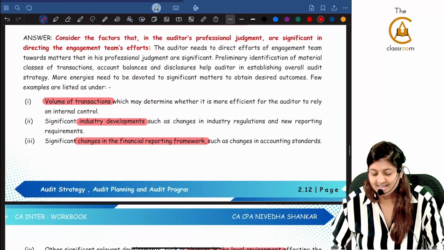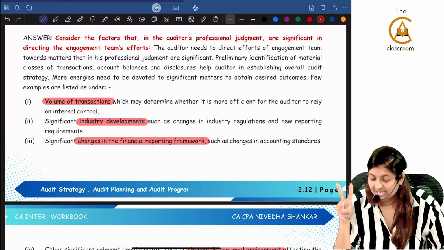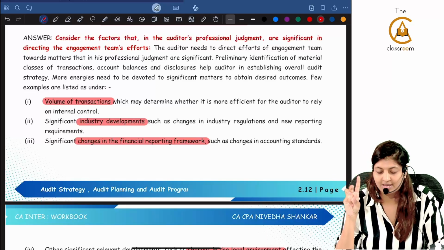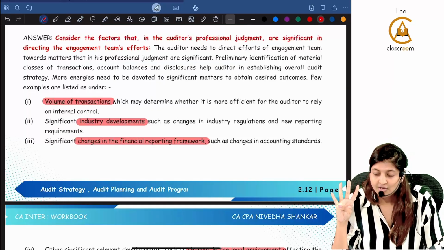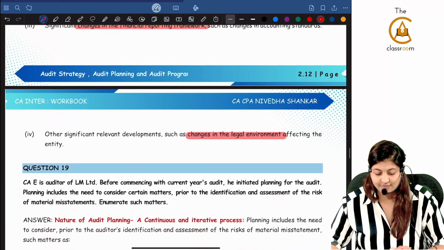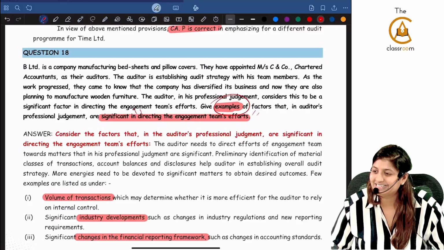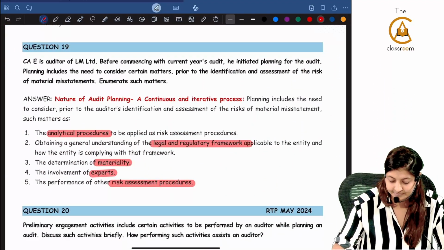Volume of transactions, whether you can rely on the internal control, significant industry development such as industry regulations changing or new reporting requirements, changes in the financial reporting framework if there is any. Fourth, changes in legal and regulatory requirements, legal environment affecting the entity. All these 4 points now you will write easily. Yes or no? Question number 19.